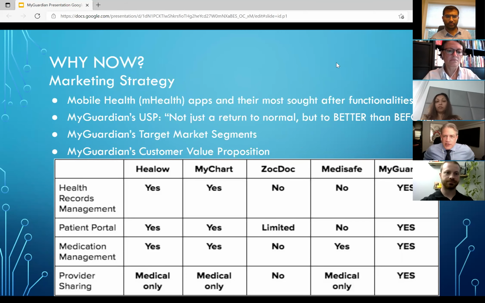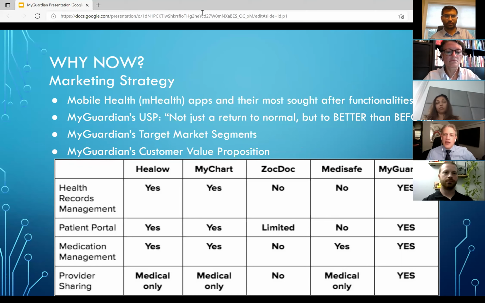For our marketing strategy, huge numbers of people today use mobile or mHealth apps. Not counting fitness or telehealth apps, users generally look for these three functionalities: the ability to schedule an appointment, request prescriptions, and easy access to medical records. Our goal with MyGuardian is not simply a return to normal, but to better than before. How? That's our unique selling proposition, which will not only give users access to their data and preferences, but the ability to share with both medical and non-medical service providers alike.